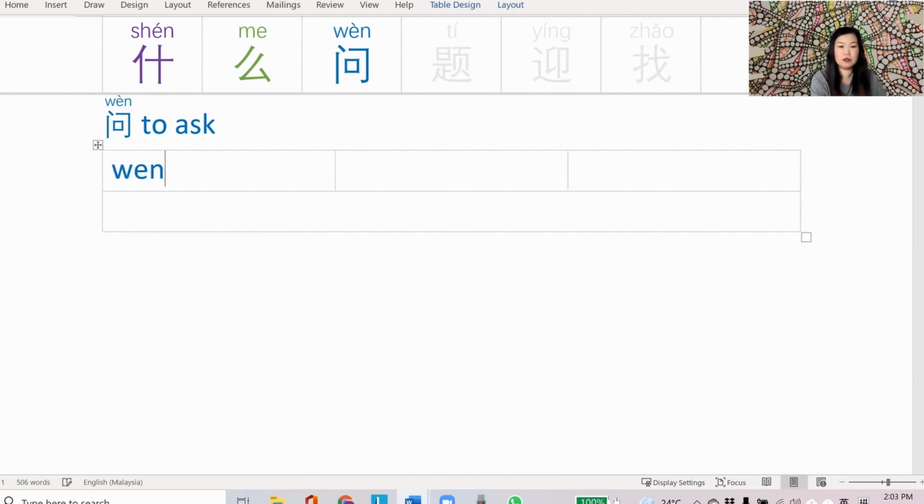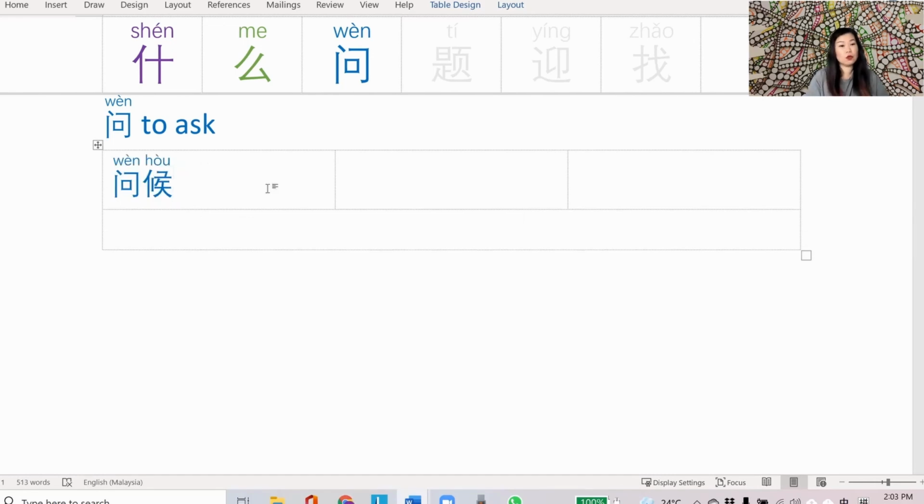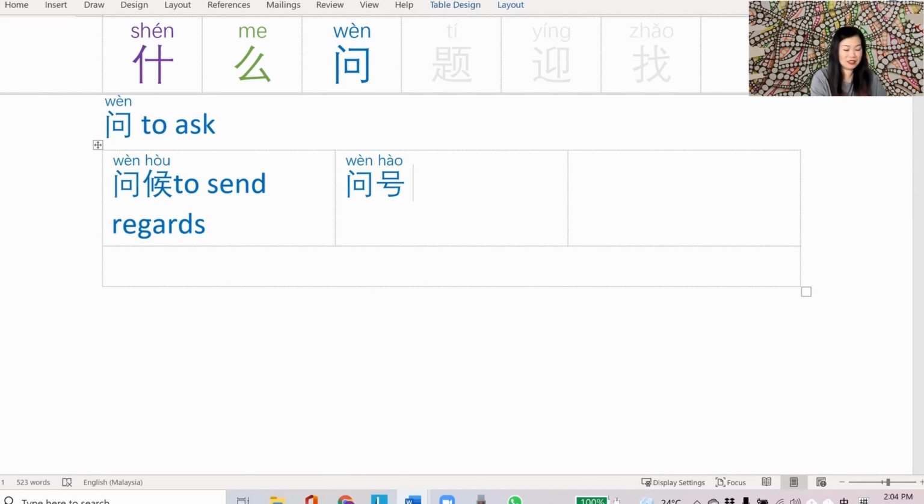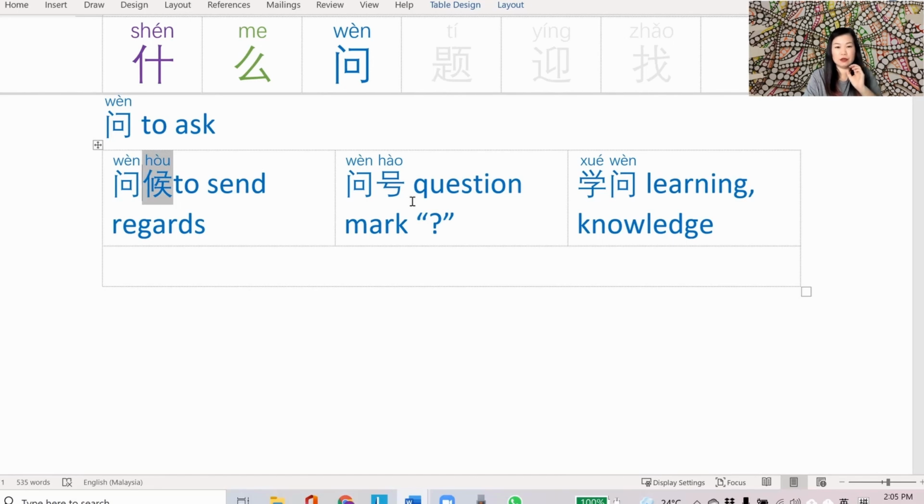How about words using when? First one we have 问候. 问候 is to send regards to. 问号. This is really simple. 问号 refers to the question mark, the punctuation. 学问. 学问 means learning or knowledge because we've got 学 in the front. Now the first 2 words can be a little bit of a tongue twister for me and I sometimes do mispronounce it. 这是问候. 这是问号. You have to take note of the pinyin. This is H-O-U. 问候. This is H-A-O.